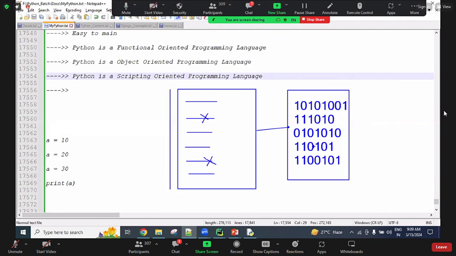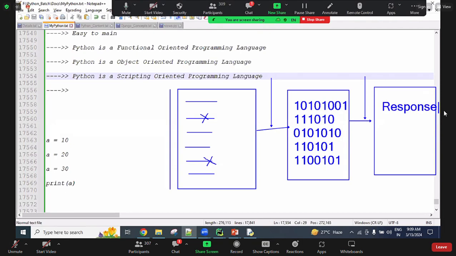After generating this bytecode, we run the project. In Java, you use one compiler command and one JVM command for running. The machine understands this bytecode, executing it in RAM, and then we get the response as per our requirement. Java follows this concept.